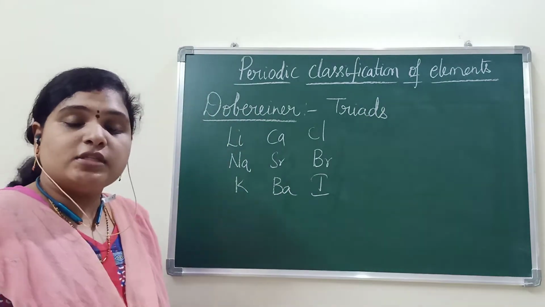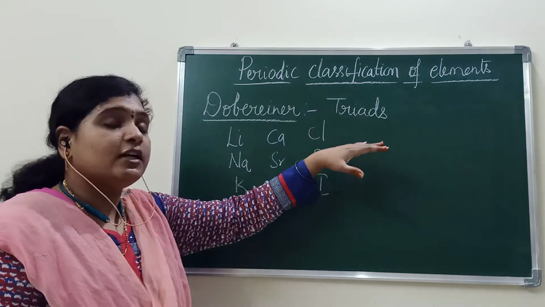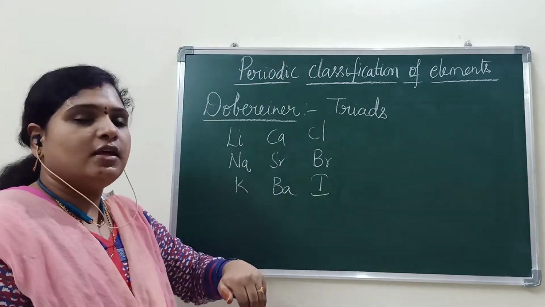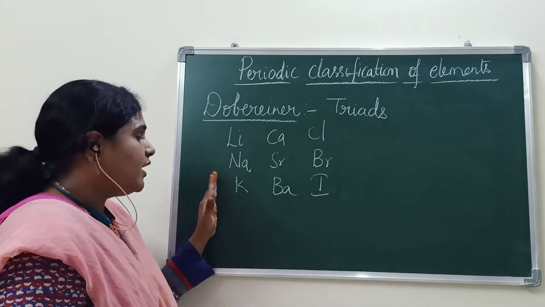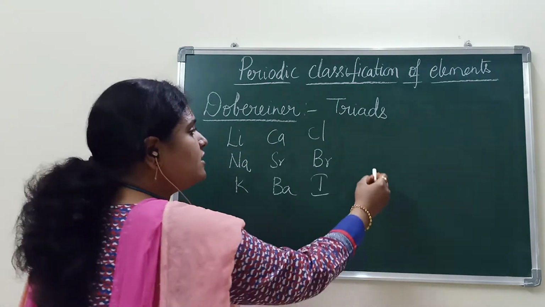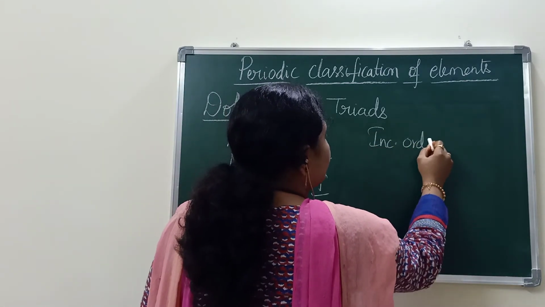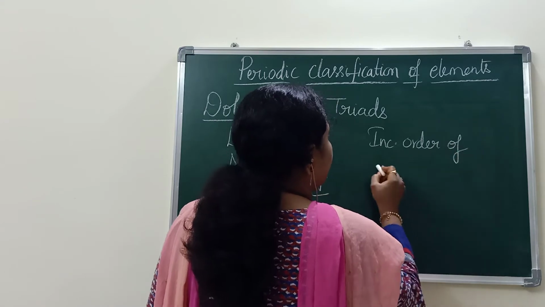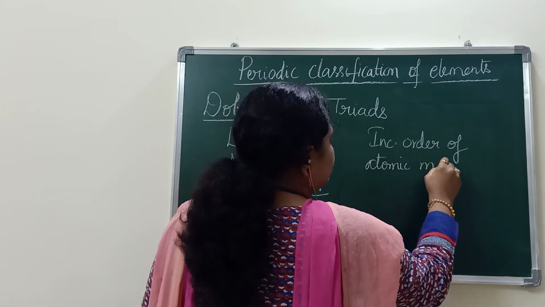You need to understand Dobereiner's contribution. He has given triads and arranged the elements in the increasing order of atomic masses. That is the first contribution.